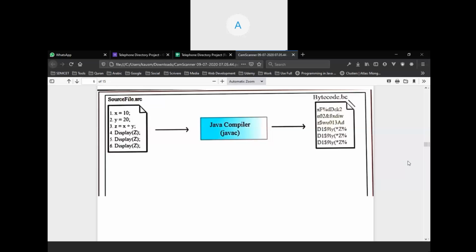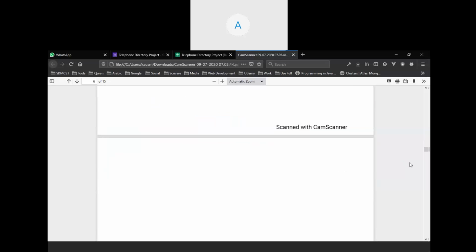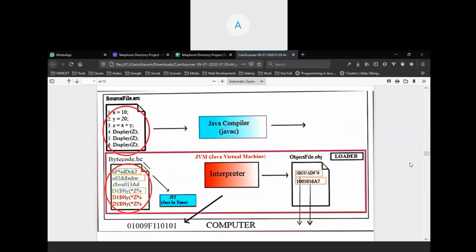But this bytecode is not understandable by our machine. So what will happen? The JVM, Java Virtual Machine, can understand this bytecode, and there is a loader. The loader and the interpreter will translate that into the machine level language which the machine can understand.